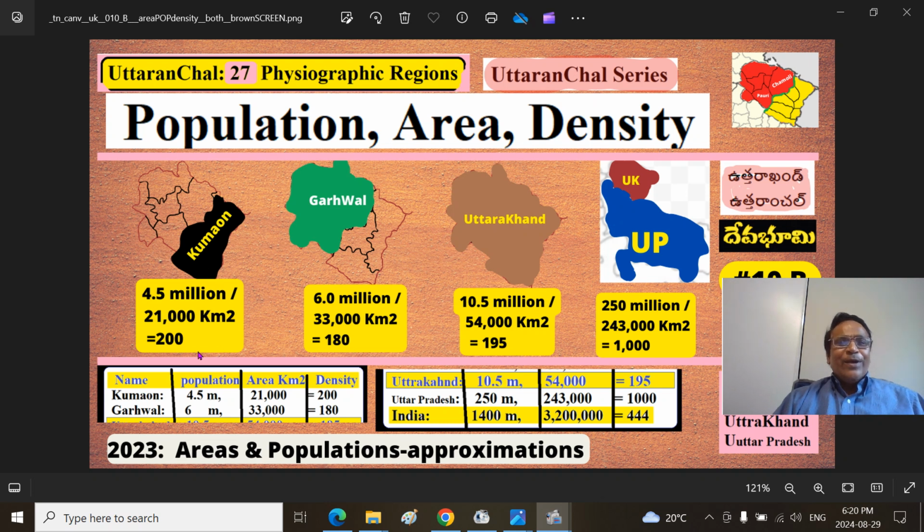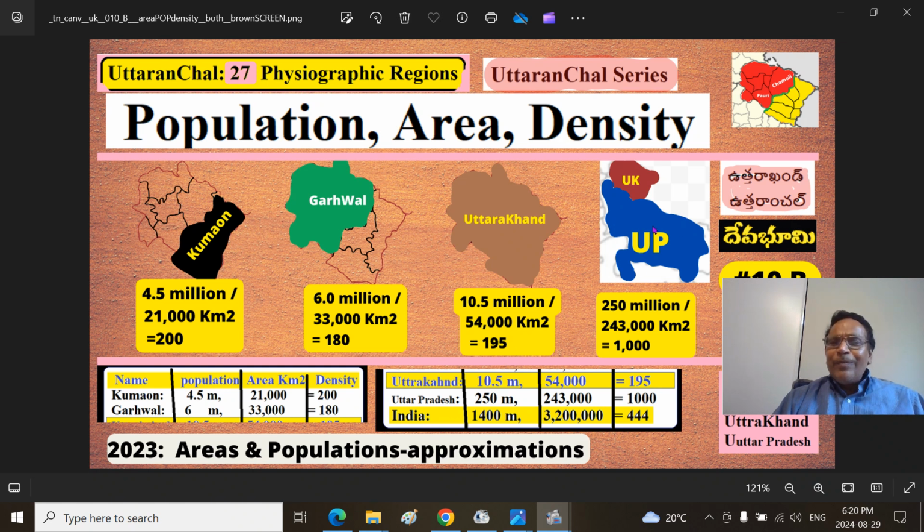Anyway, 4.5 million here with 21 units of area, and 6 million here with 33 units of area. You just add them: 10 million here, I put 10.5. Moreover, these are around 2023 areas and populations. You may see other figures, but that should not matter whichever you have taken. So the average is around 200.